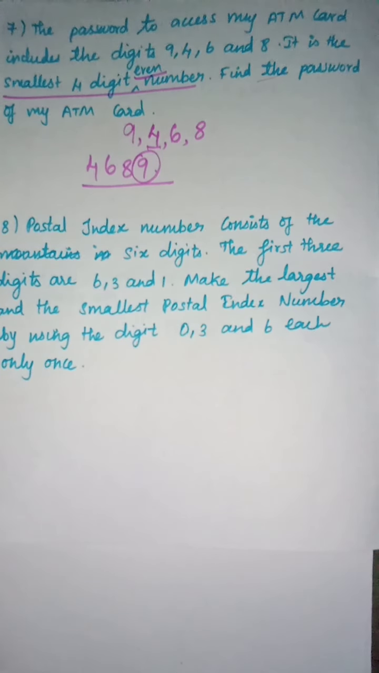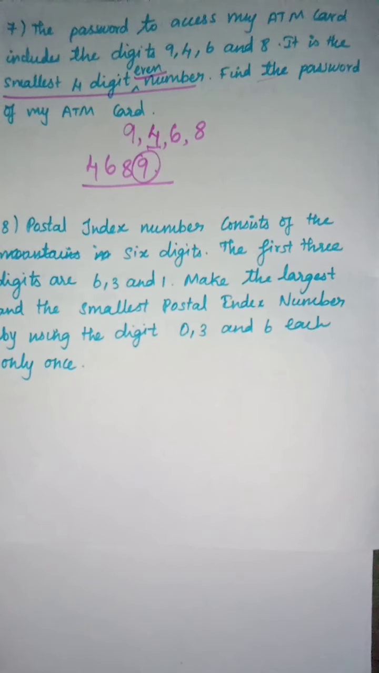4698. When we check 8, whether it is an even number, 8 is an even number, so it can be divisible and is a multiple of 2. So the smallest 4 digit even number is this one. So we have found out the password of our ATM card. Clear? Is the question clear?